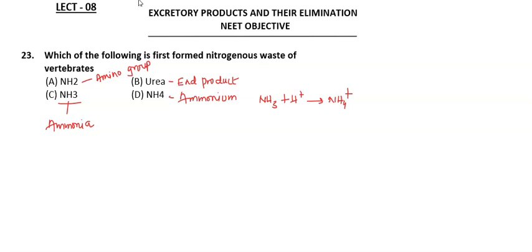Here you can see urea has two amino groups. So the first formed nitrogenous waste of vertebrates is ammonia, which later gets converted to either urea or ammonium.